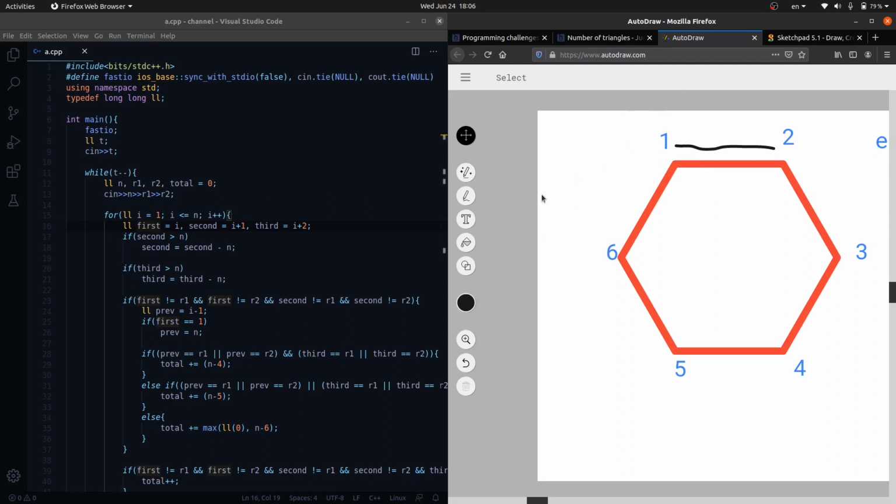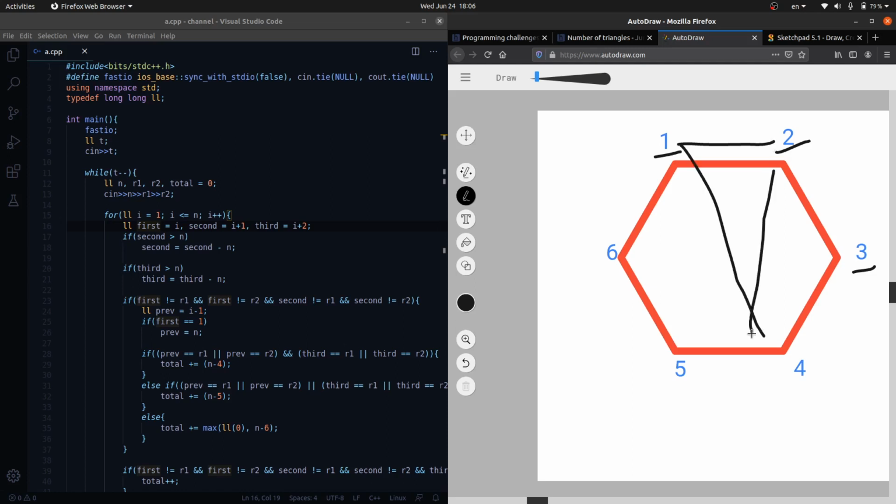So if I have taken this for I equal to 1, this for I equal to 2, this for I equal to 3. So if I is equal to 1, then this is first, this is second, then this is third. First and second will form a triangle with only one side in common, and first, second and third will combinedly form a triangle with two sides in common.